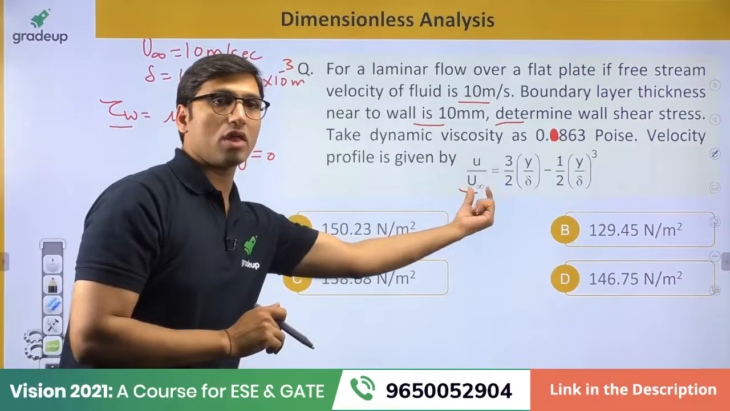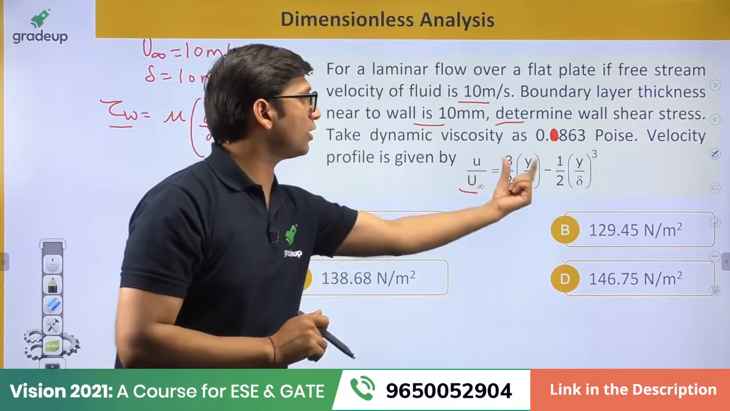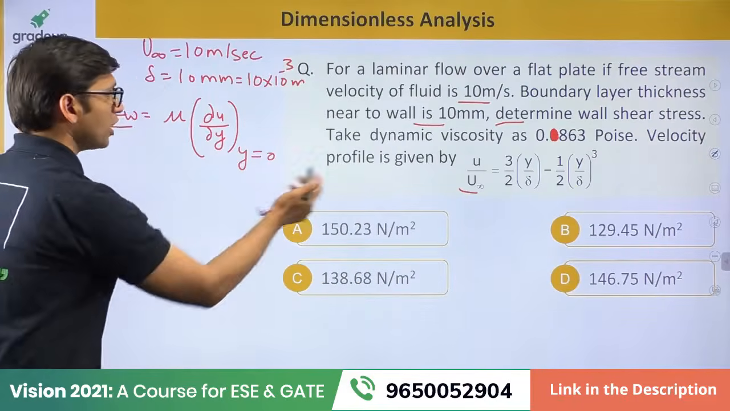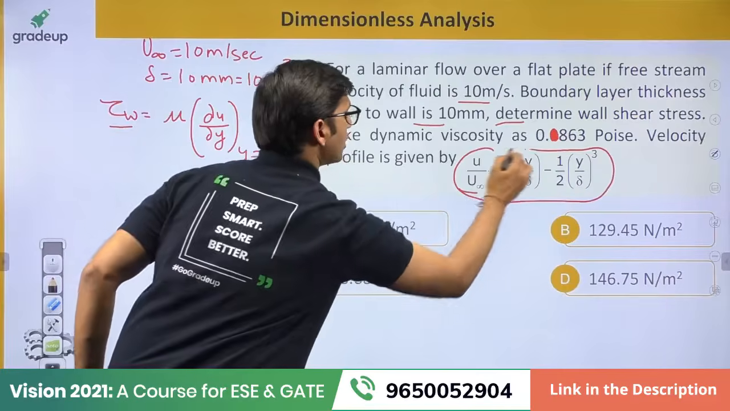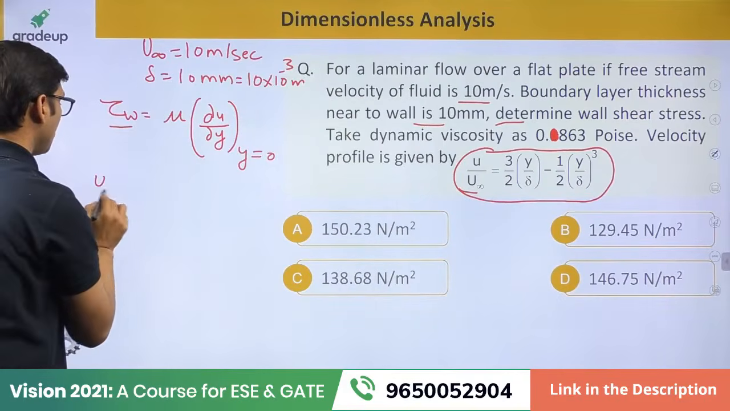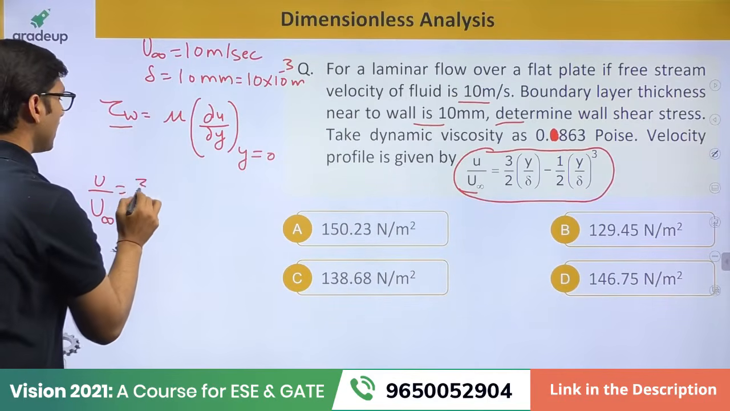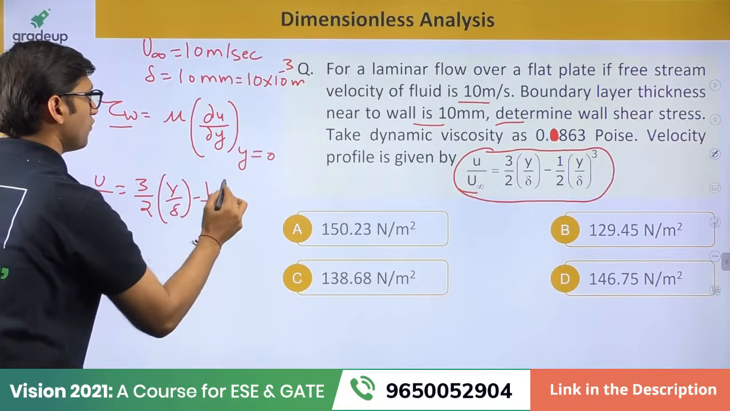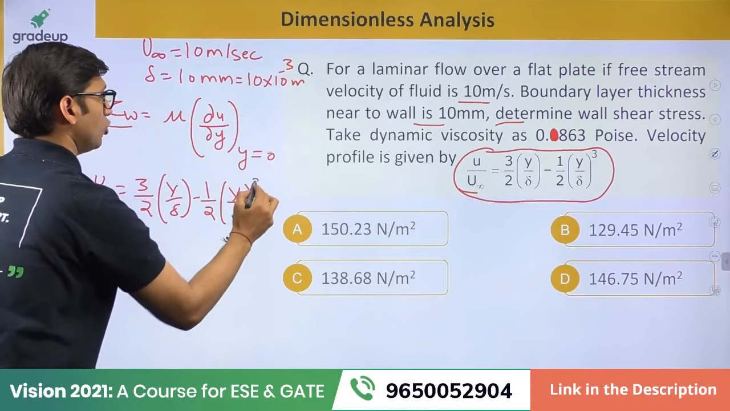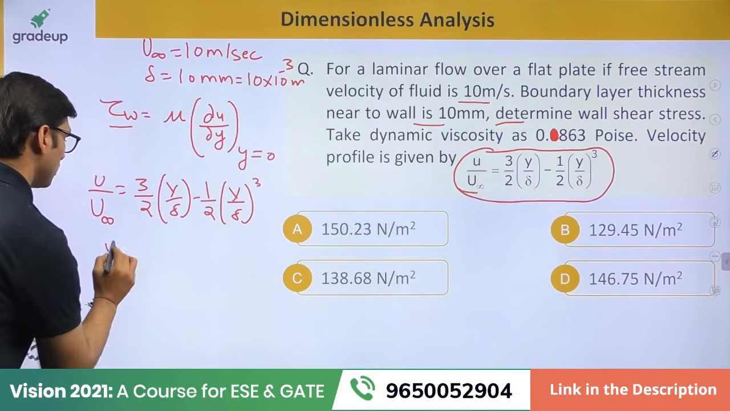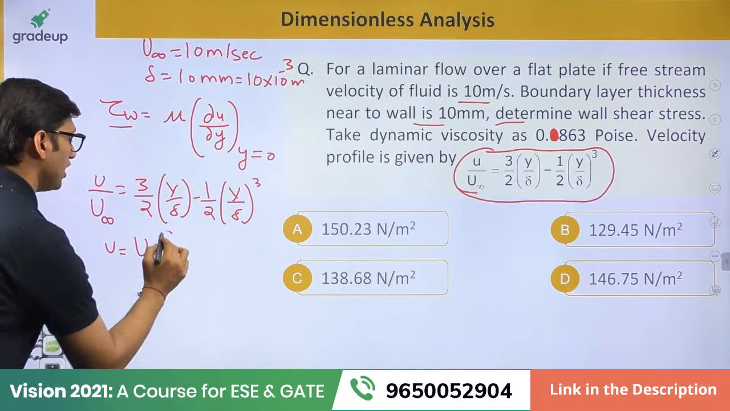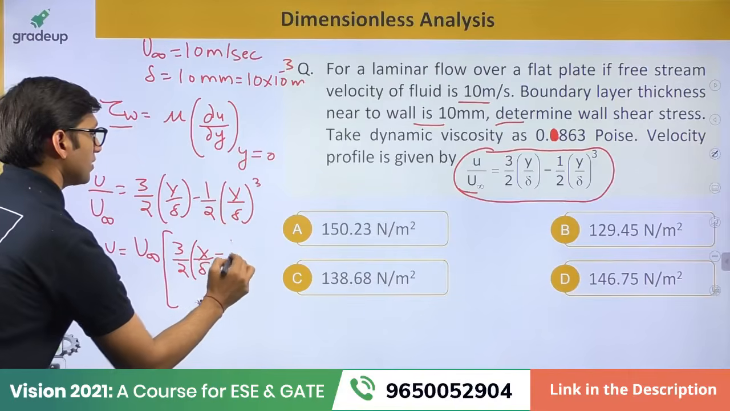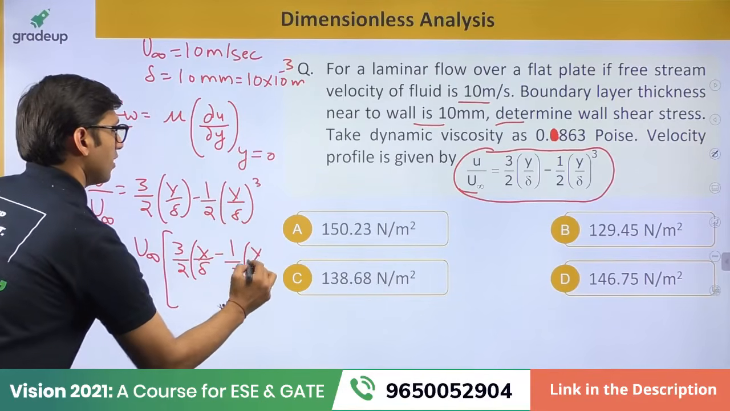Now this velocity distribution is given here, u by u infinity is equal to this, right? So you have to find du by dy. What you have to do is just differentiate this velocity distribution. Let us do that. u by u infinity is equal to 3 by 2 times y by delta minus half times (y by delta) whole cube. So if you solve this, you will get u equal to u infinity times [3 by 2 times y by delta minus half times (y by delta) whole cube].